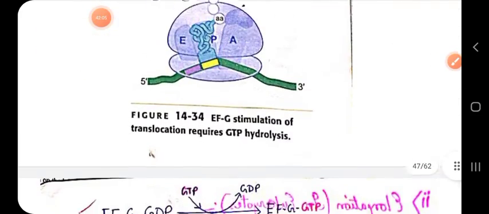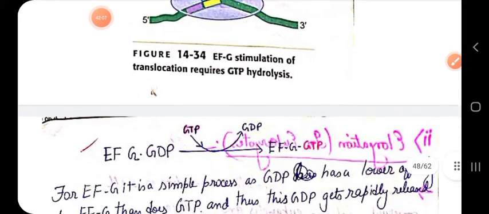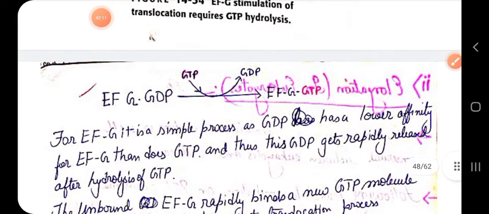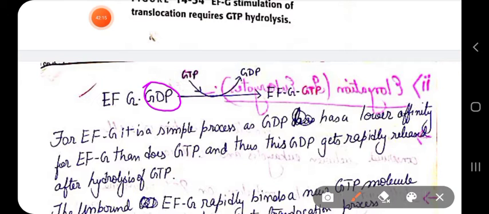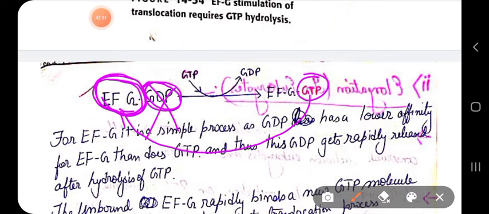Okay. So EFG does not require any additional protein when it hydrolyzes its bound GTP due to interaction with the factor binding center, as GDP has low affinity for binding with EFG, so GDP gets dissociated from EFG, and the GTP molecule has more affinity to bind with EFG, so GTP binds.